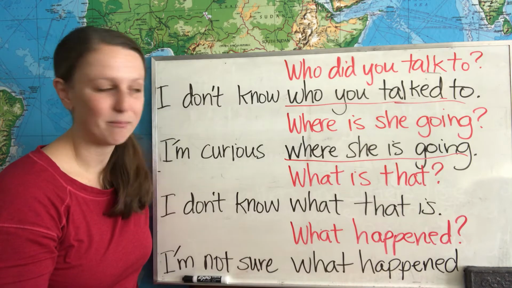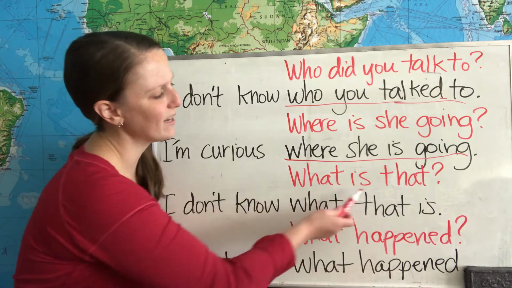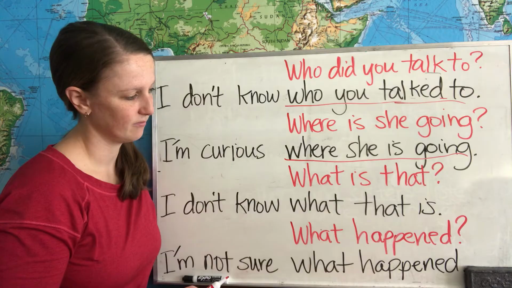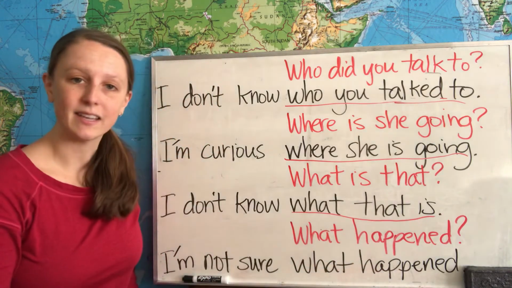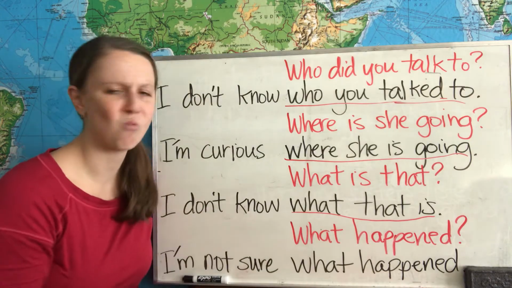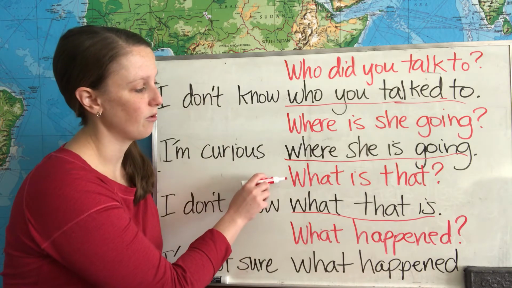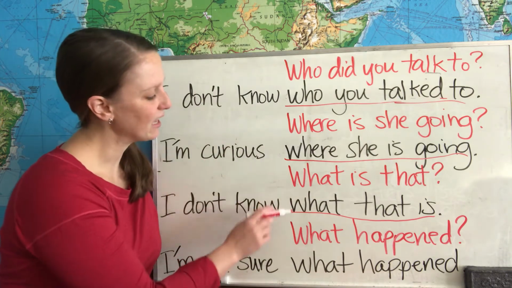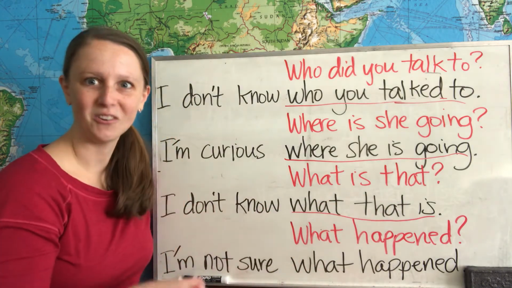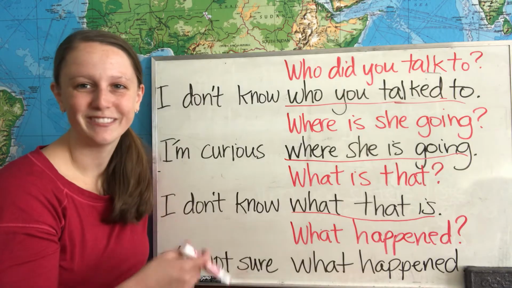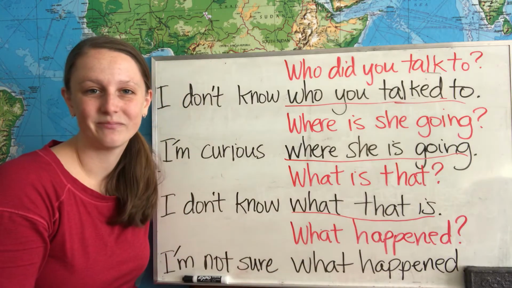Let's look at the next example. Our question is, what is that? And our noun clause is, what that is. For the sentence, I don't know what that is. Again, we have our question word order, what is that? And our sentence word order, that is a dog, or that is a table. We have that first, and then is.